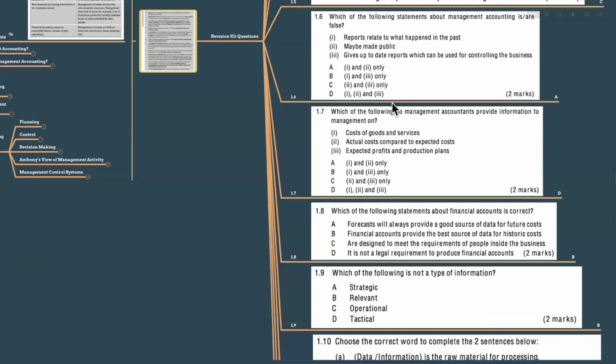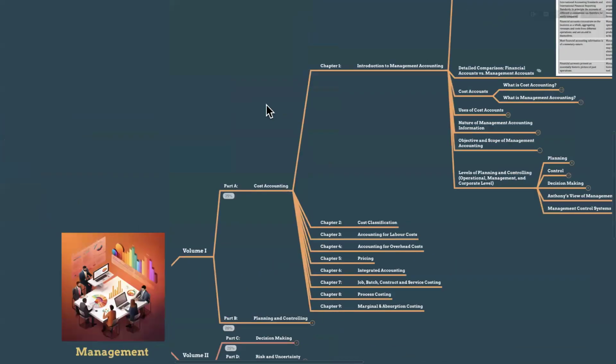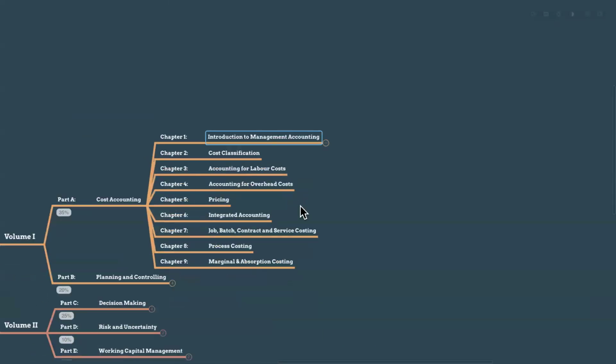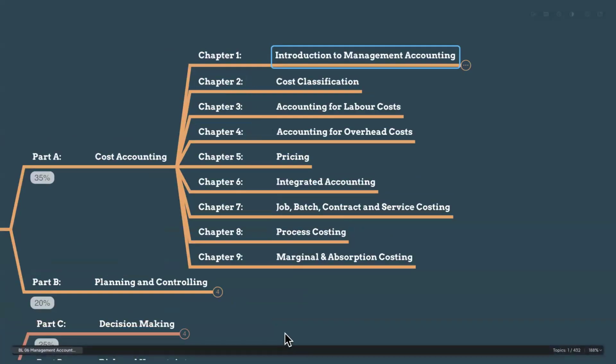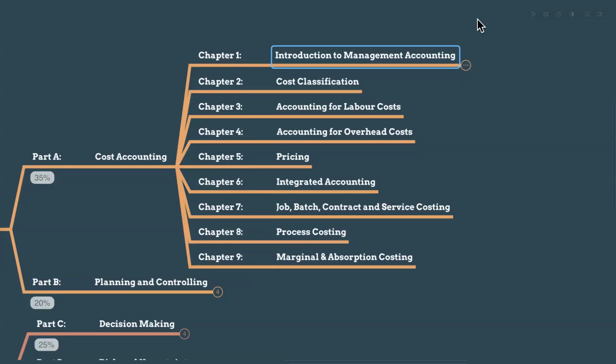So congratulations, students. We have covered the entire chapter 1 as well as the revision kit questions of chapter 1. So my plan is at least we have to cover one chapter in one class, theories as well as the revision kit questions. So Kavita has a question: sir, I'm following CA from business level 1. I'm not an AAT finalist, so is it okay for me to understand this subject, because you're focusing on AAT finalists? No, it's not a problem. Even if you're not an AAT finalist, but you are going to do the BL6 exams in upcoming exams, you can do it. Otherwise, if you want to make use of it in the future as well, you can join. No problems. The knowledge is everywhere, right?